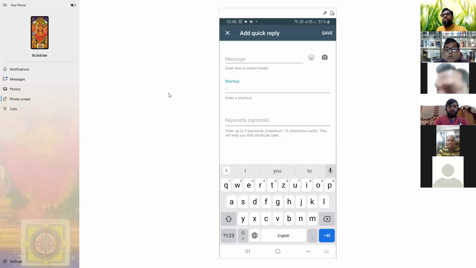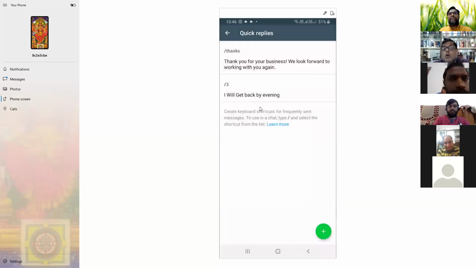Yes, sir. Okay, sir. Because I put it for the immediate quick reply messages. Yes, sir. I give an example with mine actually. I'll get back by evening, for example. Always my replies go to evening. I put a 3. When I get a message, I'll put a 3 and send. Directly they will get, I'll get back evening.